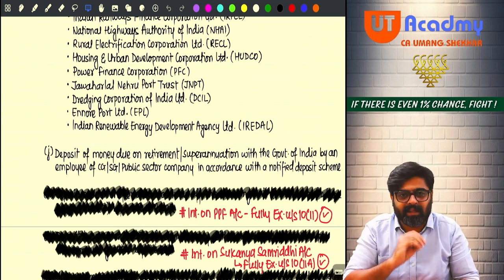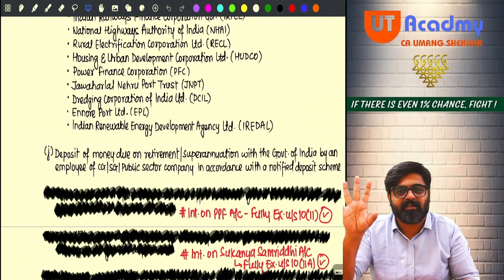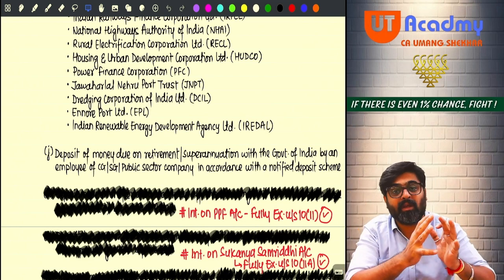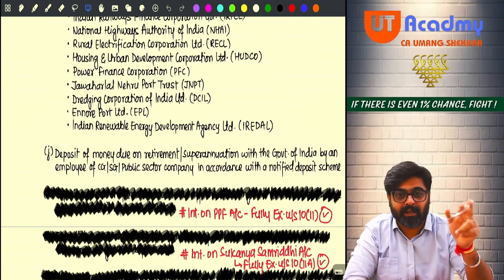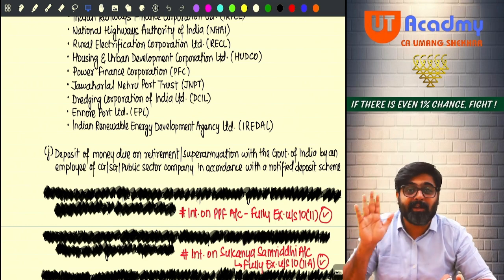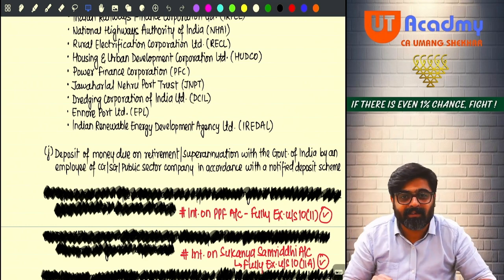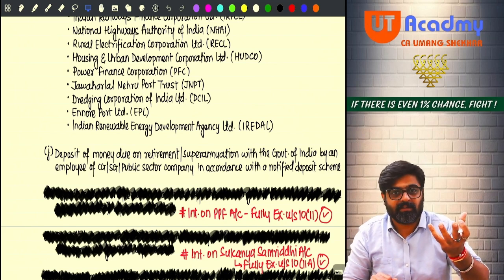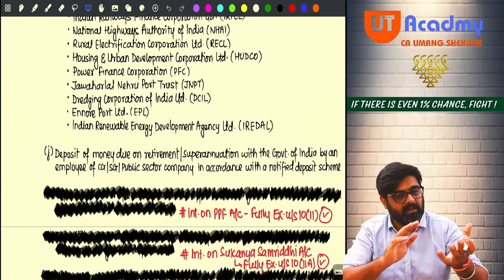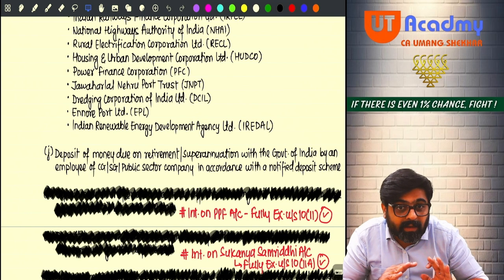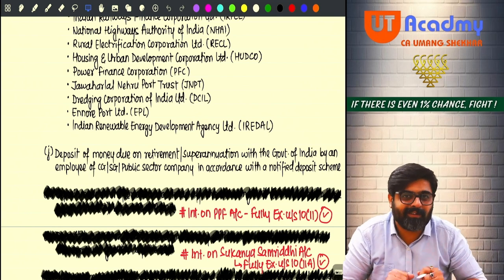Rather than investing anywhere else, earning returns, paying tax on that, and putting your money also at risk, it is better to let your money stay with the government in notified deposit schemes. You are going to get a handsome amount of interest, and that will be exempted. Getting my point? So by doing this, the government is saving its outflow.